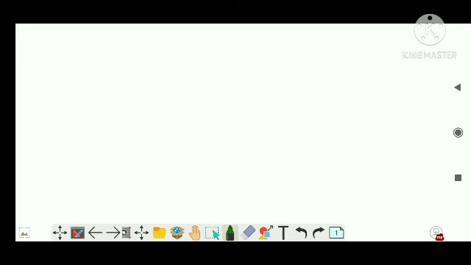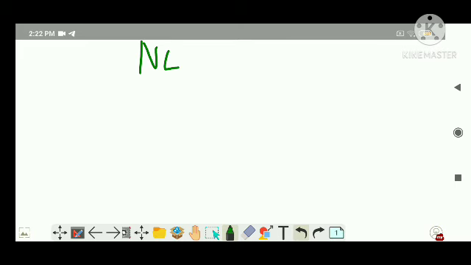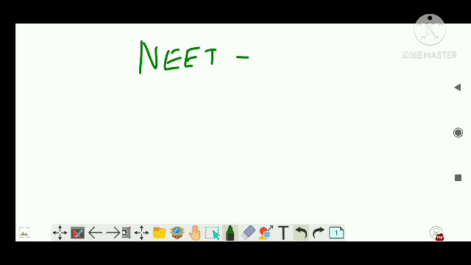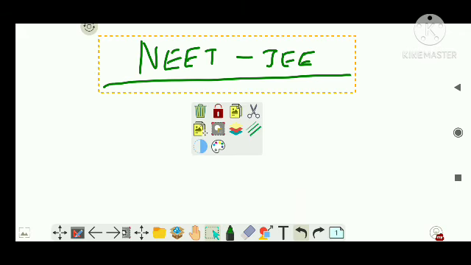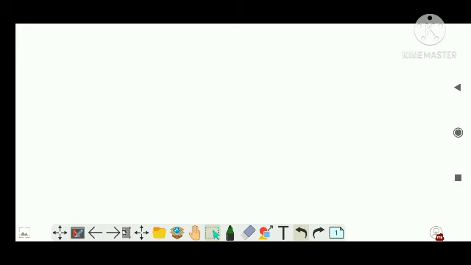Also, mainly this topic is there in NEET as well as JEE course. Of course, the entire topic is there, and it is even mentioned in your material in SM.